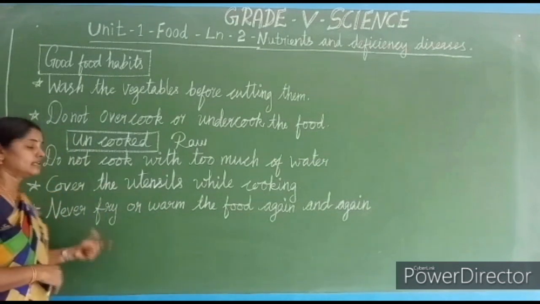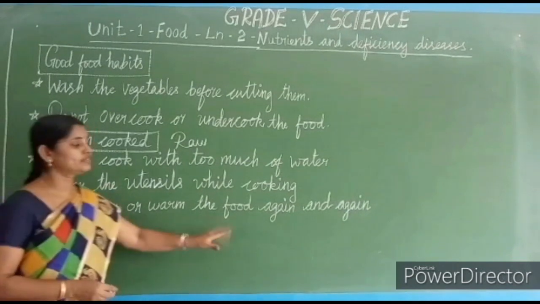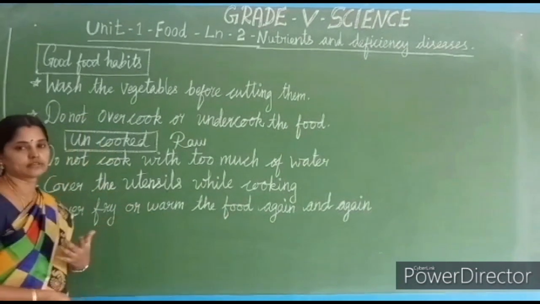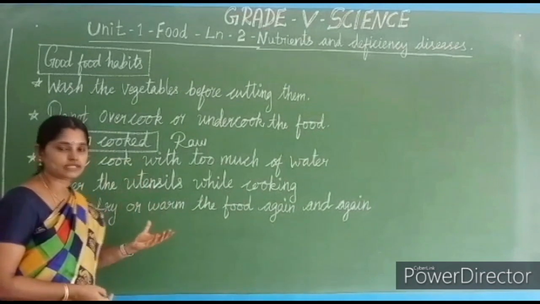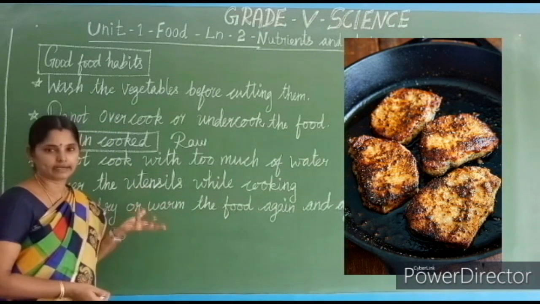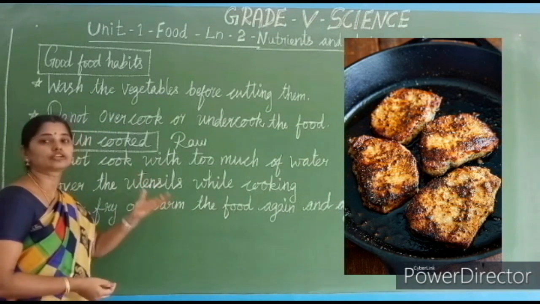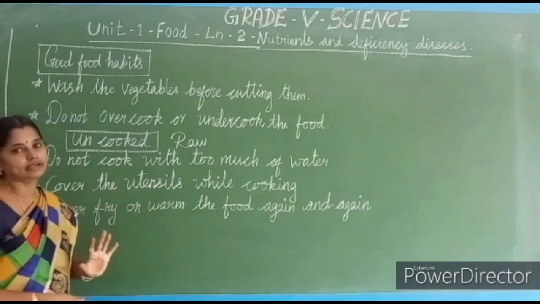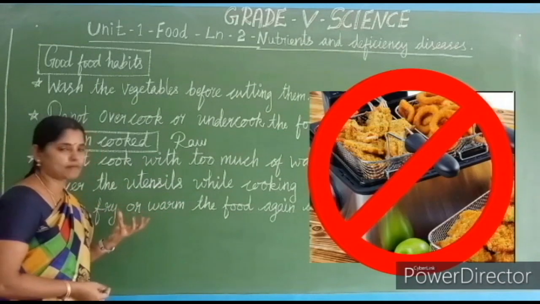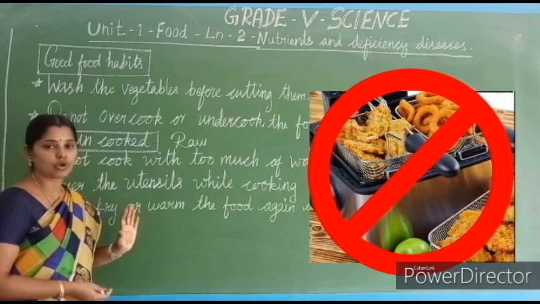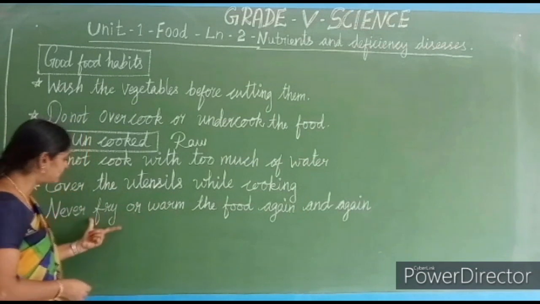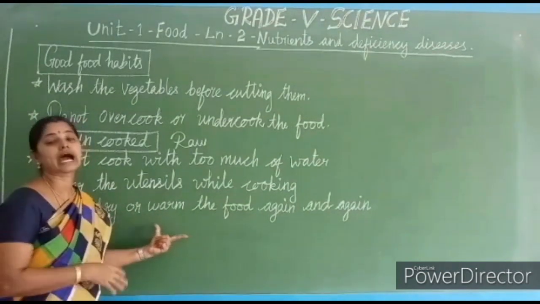Never fry or warm the food again and again. Why? For example, in the morning we make something for breakfast, or any chicken or mutton item, and we make it warm again for dinner. It should be avoided. Cook the needed amount and use all of it in the morning breakfast itself. Don't bring it for dinner also. Don't fry or warm the same food again and again.